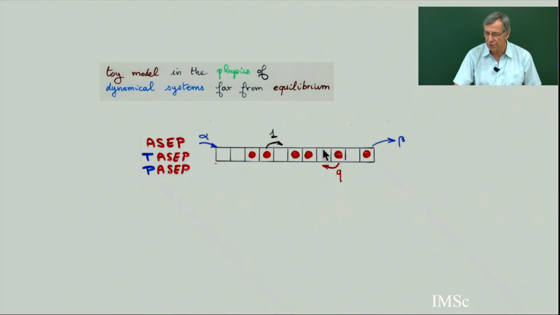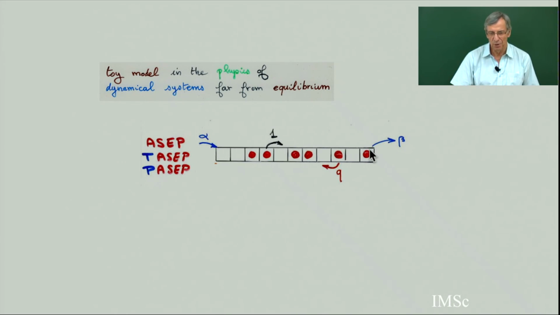Then if you can move the particle, for example, here I can move this particle to the right, then I do it with probability 1. Suppose I was choosing this wall, then I can move this particle going back with probability q. If I have chosen this wall, then I can't do anything, so you do nothing. Suppose you happen to take this separation, then the first cell is empty, so you can move a particle inside. Suppose there is an infinite reservoir of particles on the left, so you move a particle inside the first cell with probability alpha. If there is a particle on the first cell, then you do nothing.